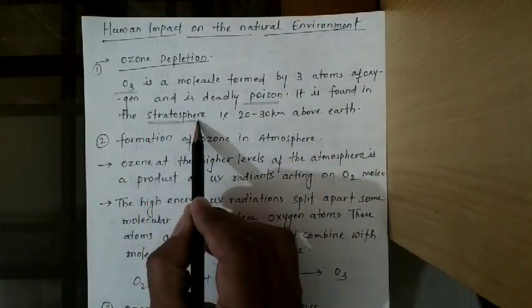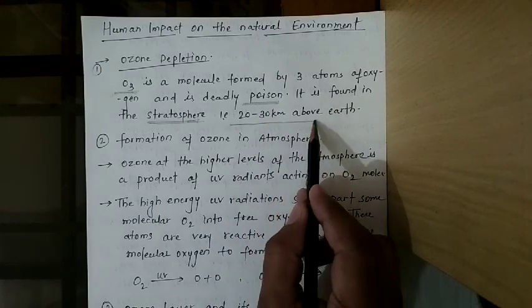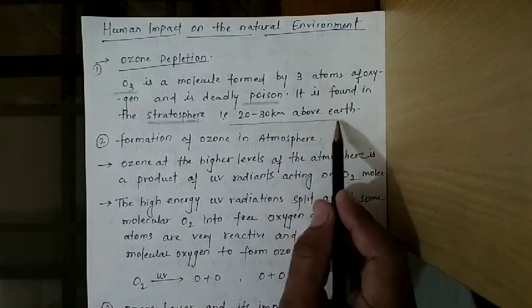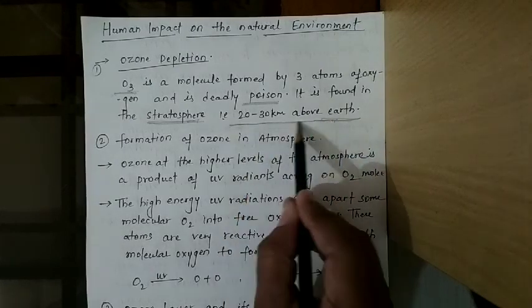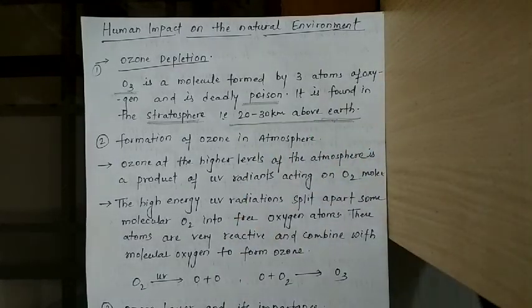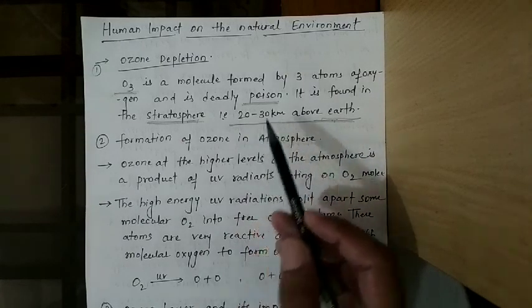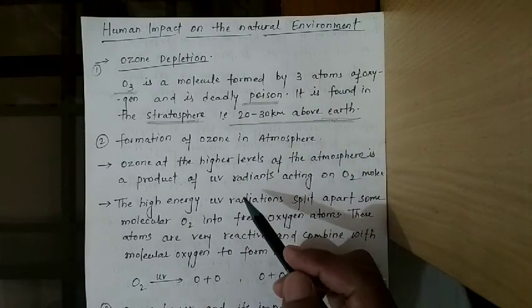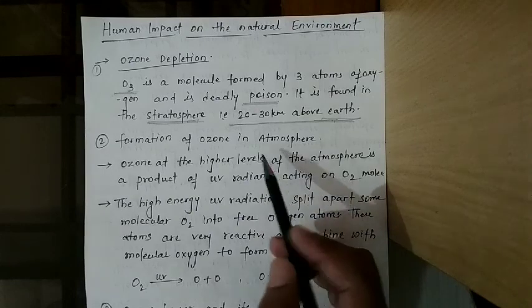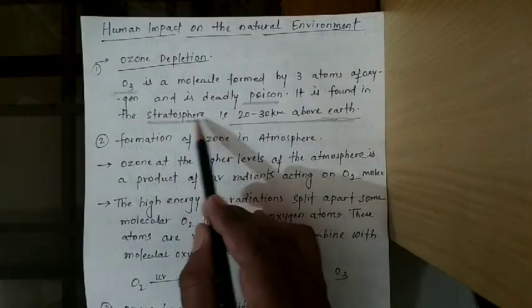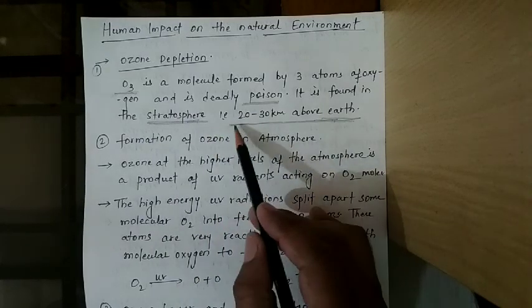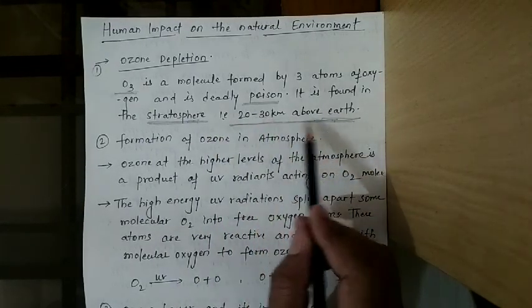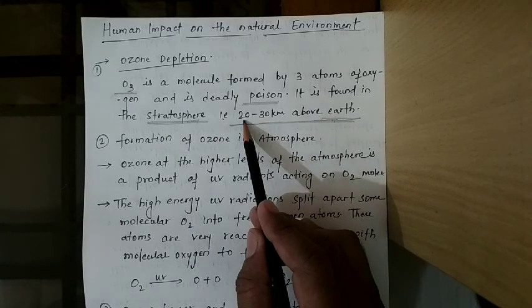Where is it? In the stratosphere, means about 20 to 30 kilometers above the earth. And this layer is very important for us, because the ultraviolet radiation by the sun is first absorbed in this layer, and then after filtering, this ultraviolet radiation comes down on the surface of the earth. So it's very important. This ozone layer is found 20 to 30 kilometers above the earth.